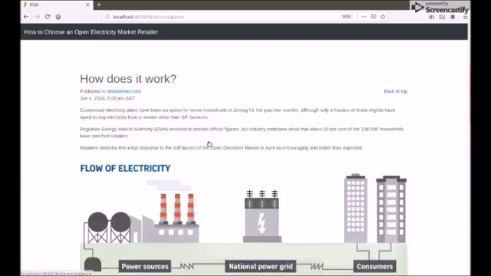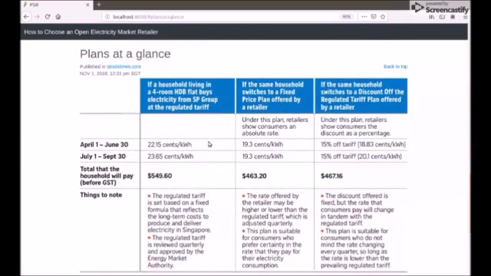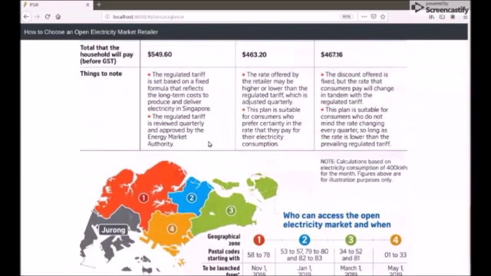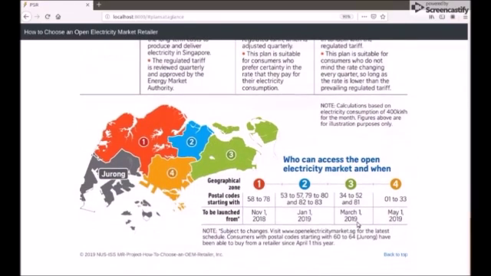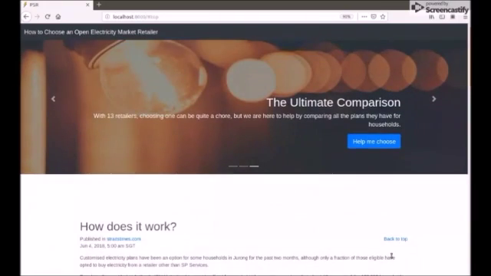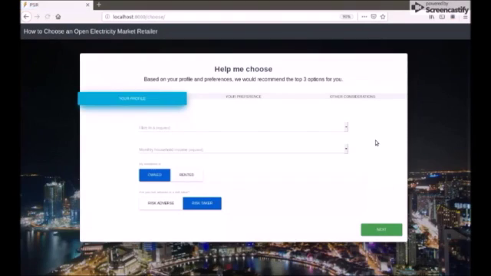Show Me provides an idea of how users could save by changing their electricity provider, and some more information of the rollout of the plans in different neighborhoods. Once the user has an idea, she can click on Help Me choose to select a suitable electricity provider.